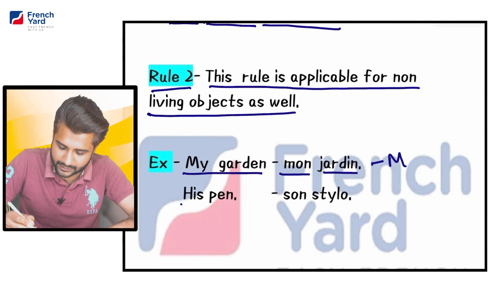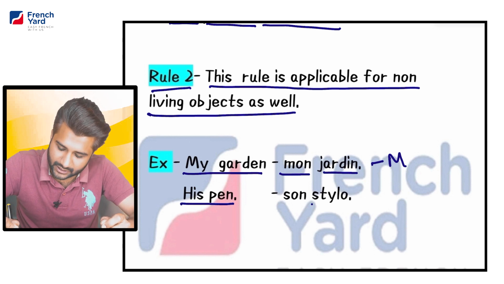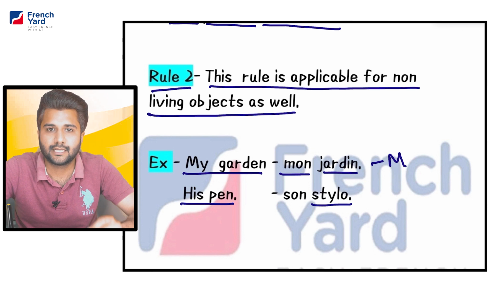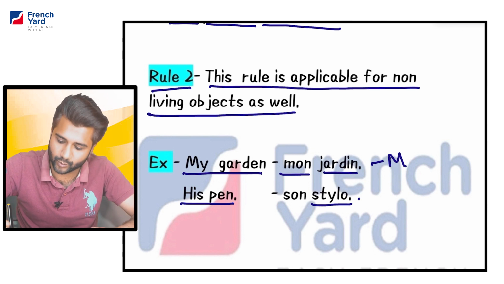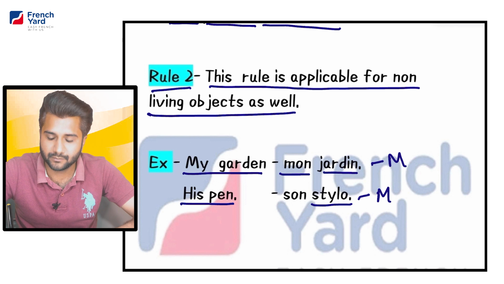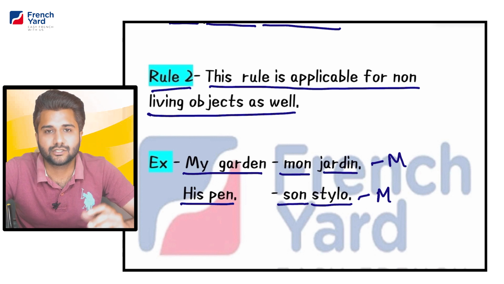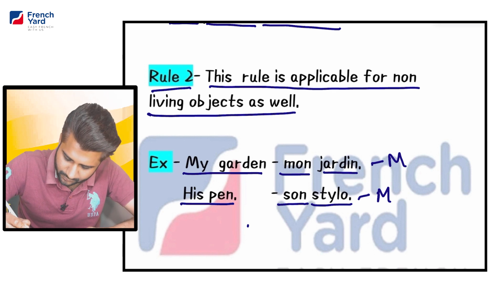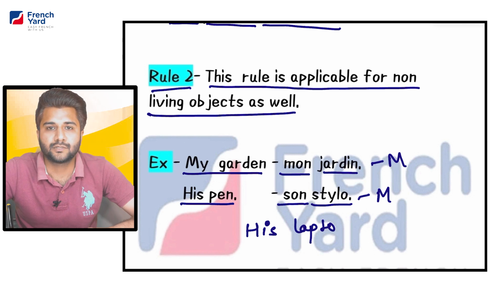Next is his pen. His pen. Pen in French is stylo. Stylo. Now stylo again is a masculine word. So again we have used the masculine version of his, that is son. Son stylo. For example, if I have to use his laptop.